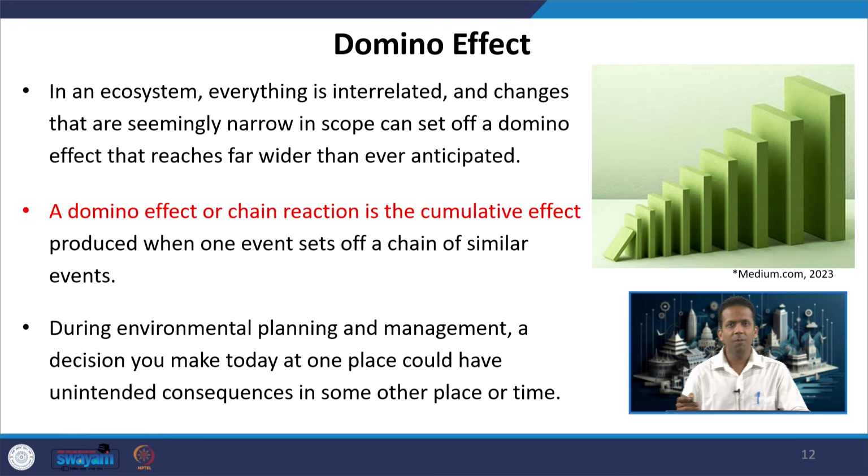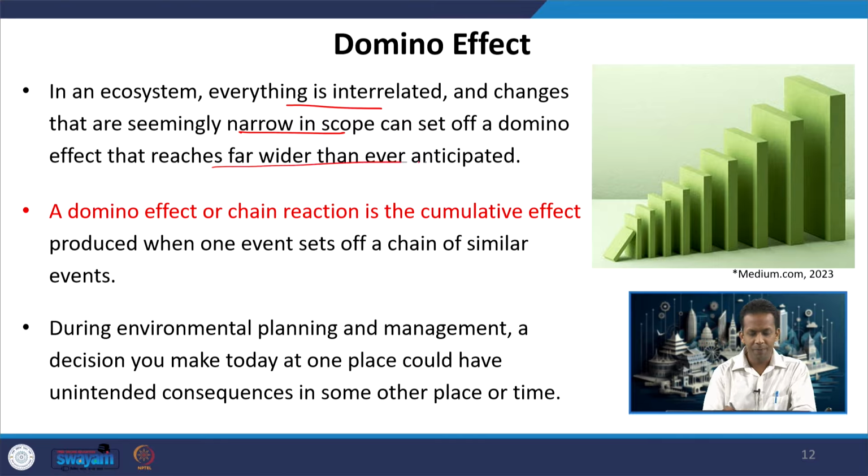So, in an ecosystem everything is interrelated, and changes that seem narrow in scope at present can set off a domino effect that can reach far wider than ever anticipated. For example, I am in Roorkee in North India, and all of you have heard about the stubble burning problem in Punjab and Haryana.